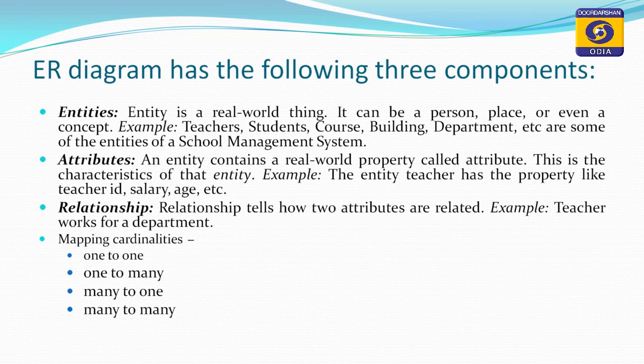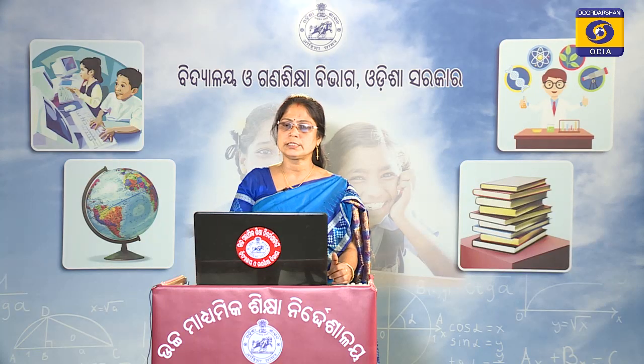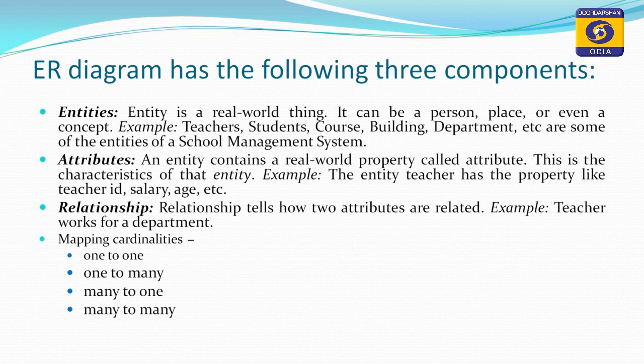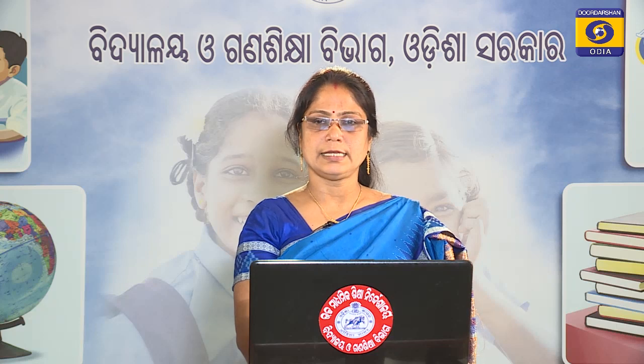While a relationship tells how two entities are related with each other. For example, a teacher works for a department, a student registers for examination, or the student registers in the school or college. This is the relationship. This relationship is explained by mapping cardinalities. This relationship may be one to one, one to many, many to one and many to many. There are different mapping cardinalities in the ER diagram.